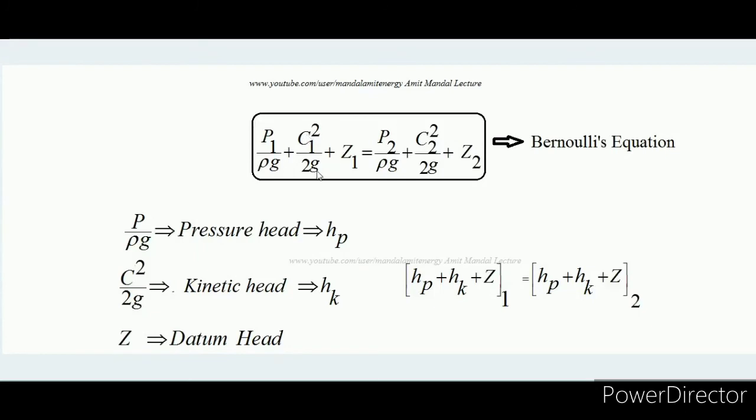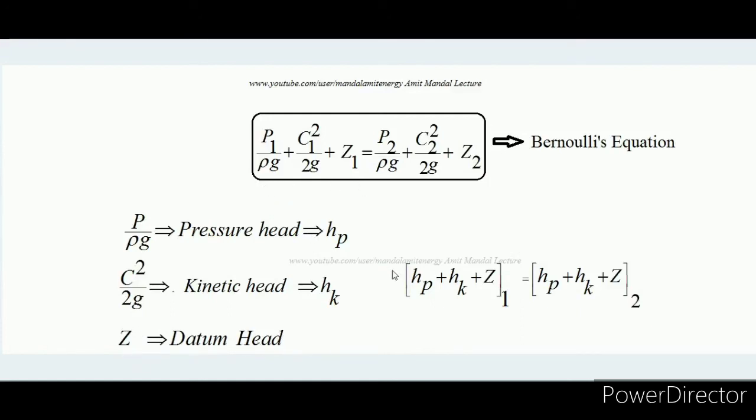What is the dimension of C square by 2g? C over here is the velocity and g is the acceleration due to gravity, and you can also check the dimensions of P by rho g. P is pressure, rho is the density, and g is the acceleration due to gravity. You will get the dimensions of length for both these terms. Okay, now P by rho g in general is called pressure head, and can be denoted by hp. C square by 2g in general is called kinetic head and can be denoted by hk, and Z itself is the datum head. Okay, the Z itself is a symbol called datum head.